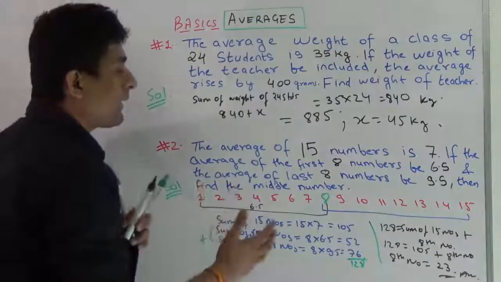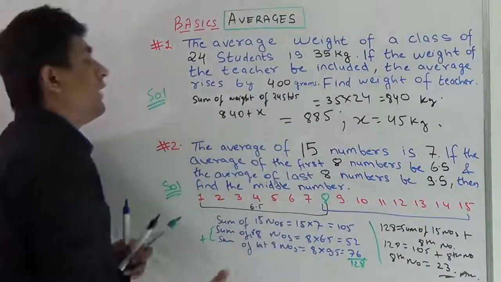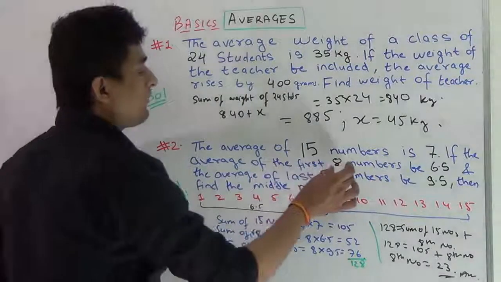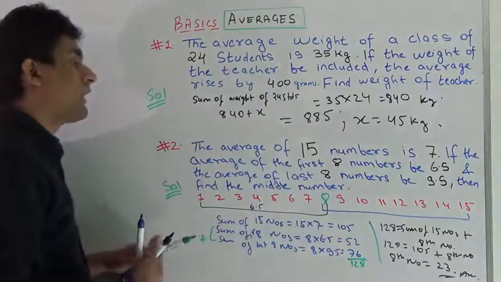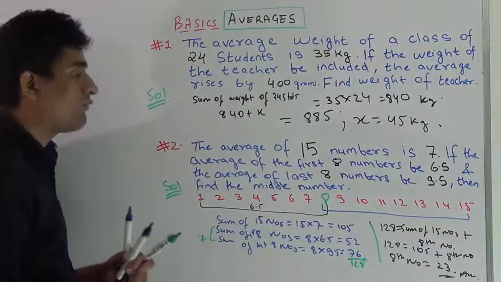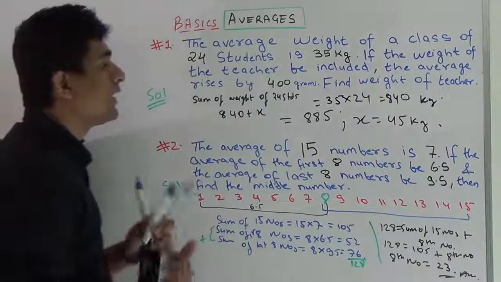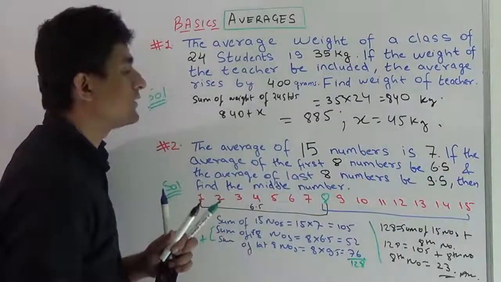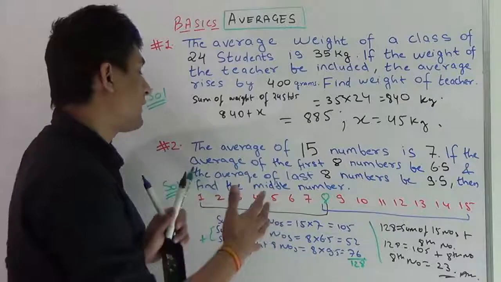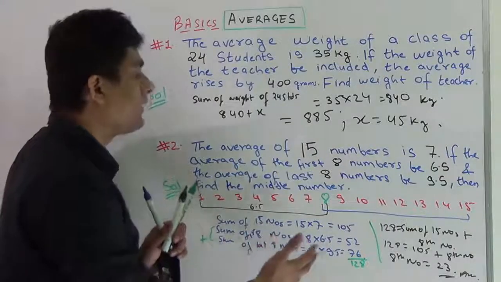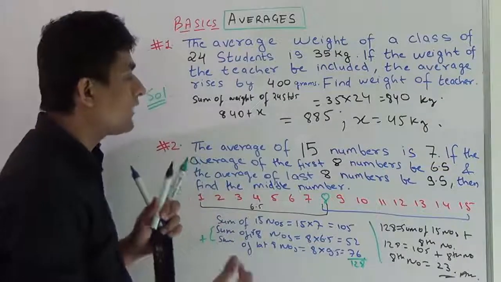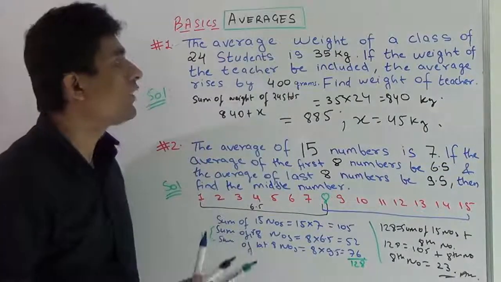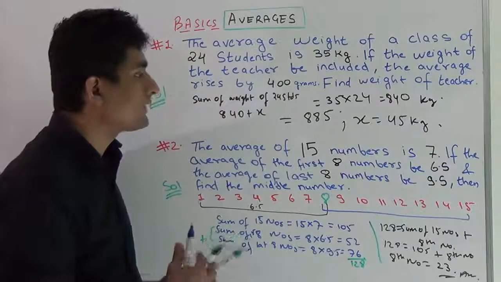There can be different manipulations in this kind of questions. In this question, data could have been given for the first 7 numbers and the last 7 numbers, then also some value would have been found. They would have asked some values. A lot of manipulations can be done. So you should try to develop equations for the basic data given and do some manipulations in order to find the answer of the required question. Okay, now moving to some other basic questions.